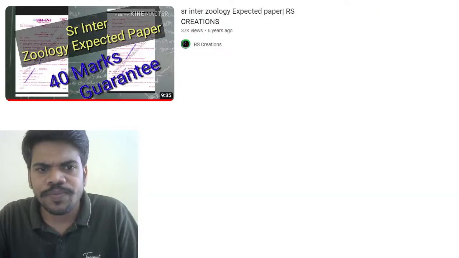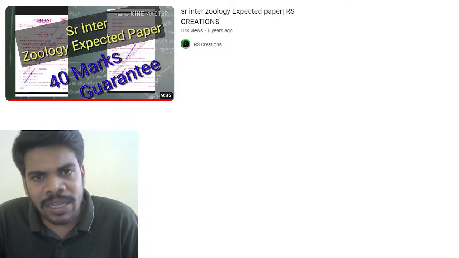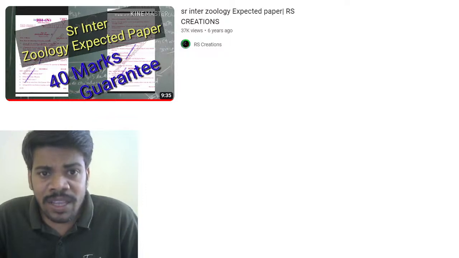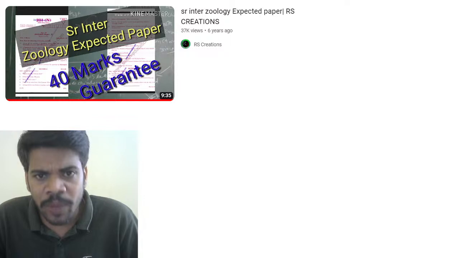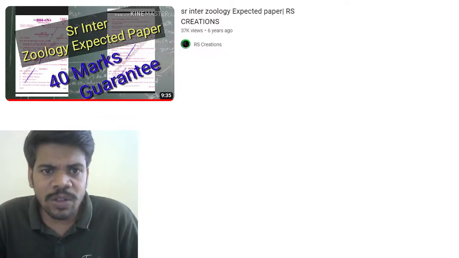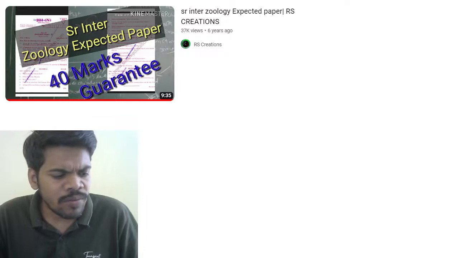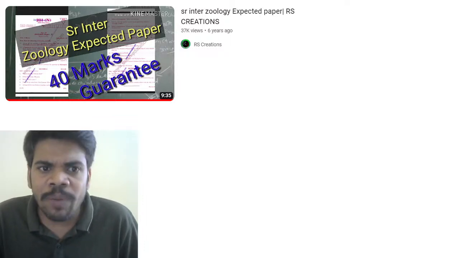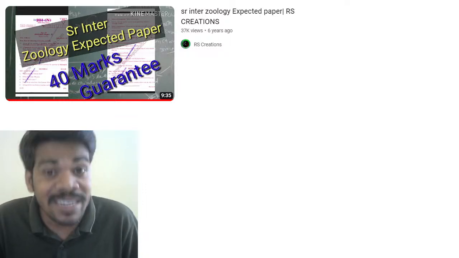Before that, I already prepared senior intermediate zoology expected papers for AP Telangana 6 years back. For the last 6 years, the state has conducted two papers every year, so nearly 12 papers are completed, and this year also one paper came. If you observe, the guarantee I gave of 40 marks held in these 12 papers, and not even just 40, it was more than 50-55 marks out of 60 marks.